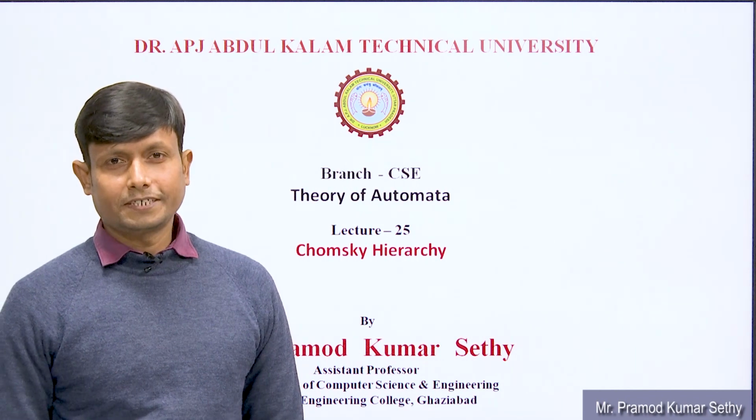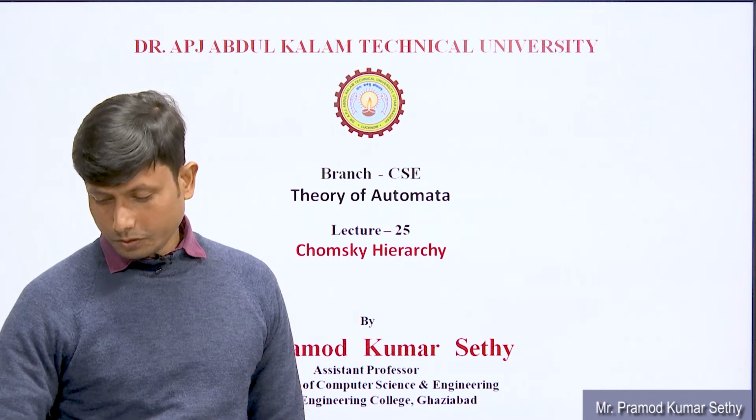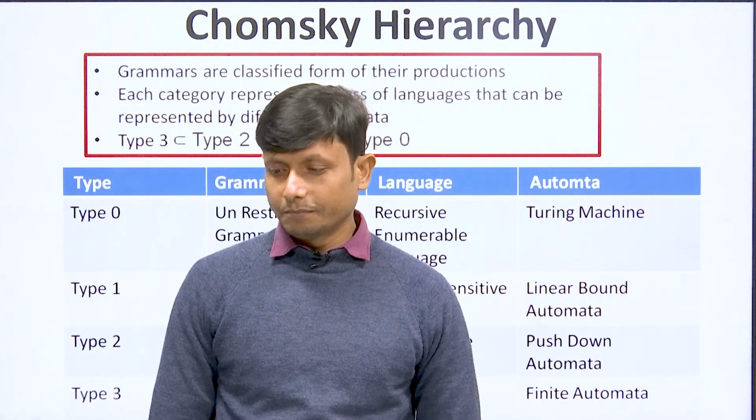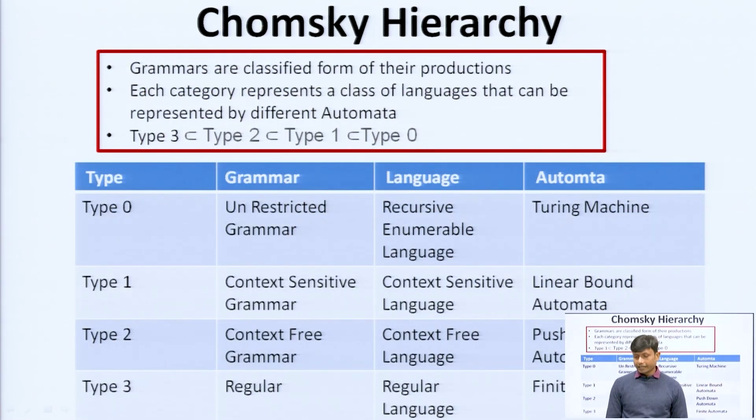Everyone, today we start the Chomsky hierarchy. What is the Chomsky hierarchy? This is the classification of grammar. You can say type 0, type 1, type 2, type 3. This Chomsky hierarchy classifies the grammar.